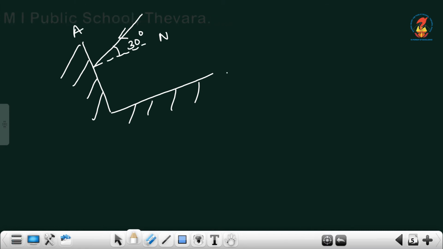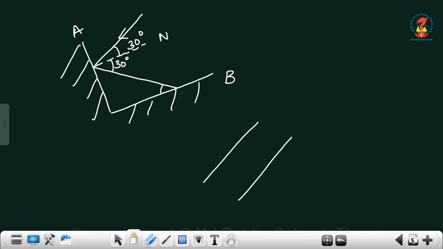This is mirror A, this one is mirror B. So, this line will be reflected back and it will be incident on this mirror B. The angle between these is 30 degree since angle of incidence is equal to angle of reflection. Now, this angle and this angle will be 30, same like this, two parallels and a transversal.